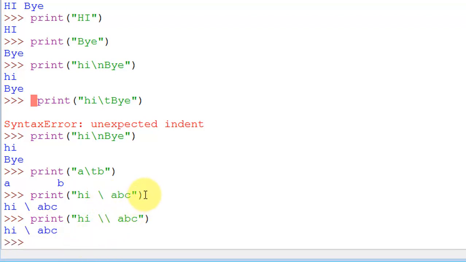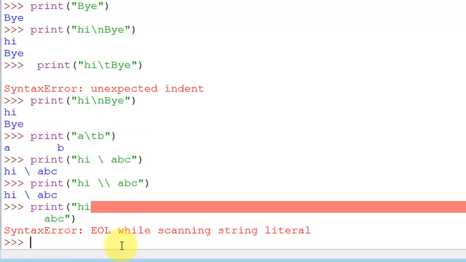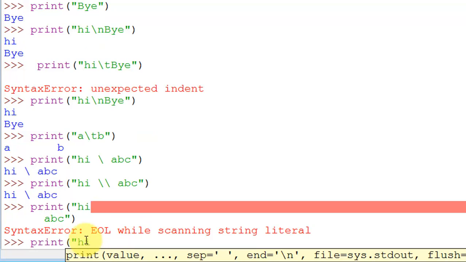So I'm going to copy this one and try to print this slash t. I want to print this slash t as it is. I don't want a tab here, but I want to print a slash t. So print hi slash t, but let's say bye.